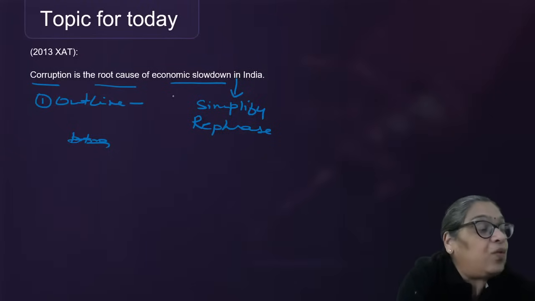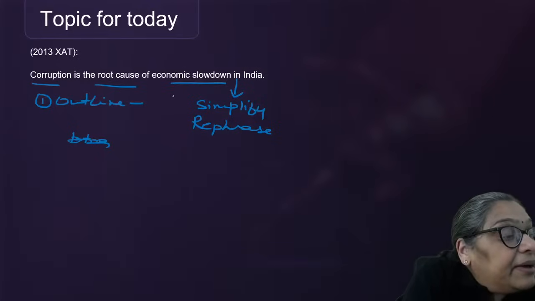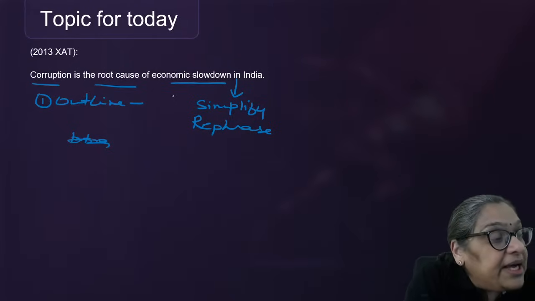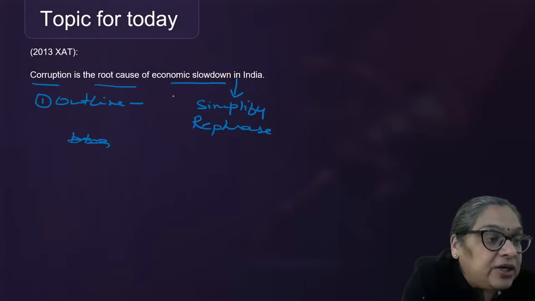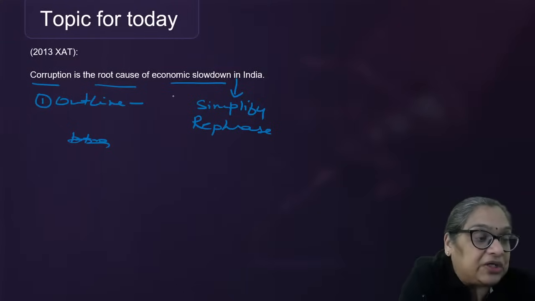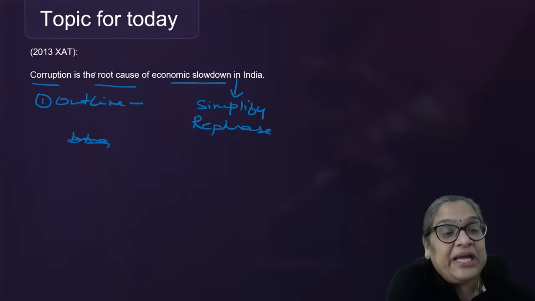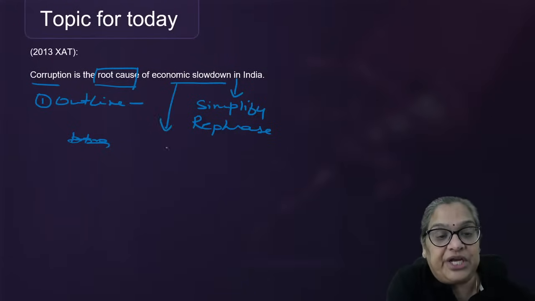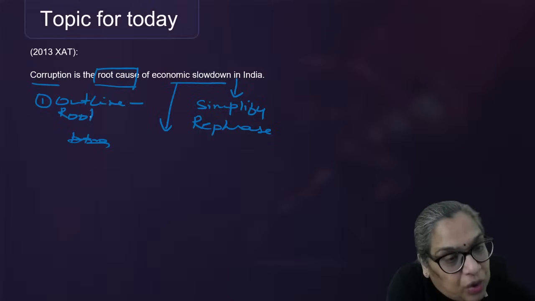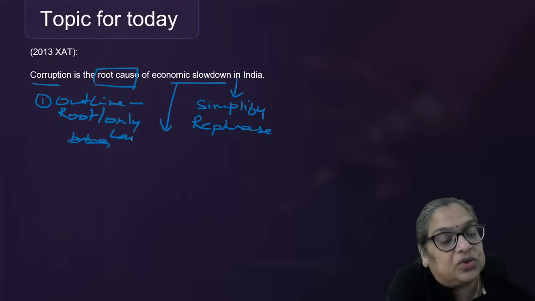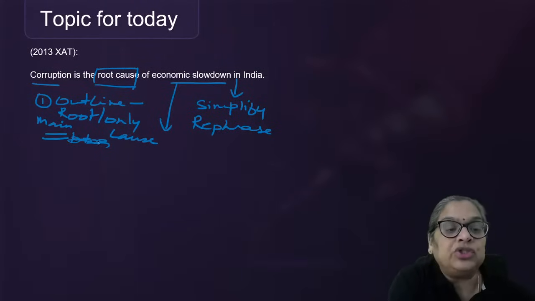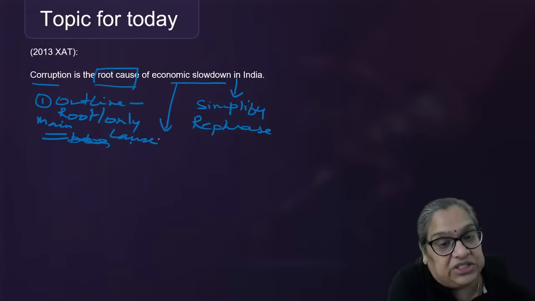Okay, Sindhura's writing: what is corruption? Impact of corruption on society, black money, inflation, effects on the economy, GDP, recession. All right. Intro: what is corruption? How does it affect the government? How it is not the only cause. All right, Jayesh Rathi, now he's come to the point. Is corruption the root cause of economic slowdown? Jayesh's outline would be about root or only cause. Root means main cause, not only cause. Whether it's the main cause or not. And he'd say, no, there are many causes.